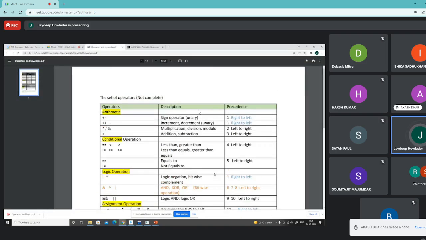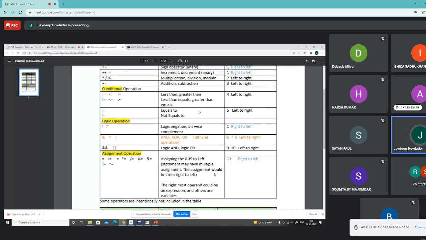So you understand what we mean by precedence? Precedence basically governs me, or instructs me, which operation has to be evaluated before the other. Okay. And finally, the assignment operation has the lowest precedence, because it says that everything on the right hand side has to be evaluated, and then the value will be assigned to the left hand side. So there is no way that you assign the value to the left hand side and then use this.